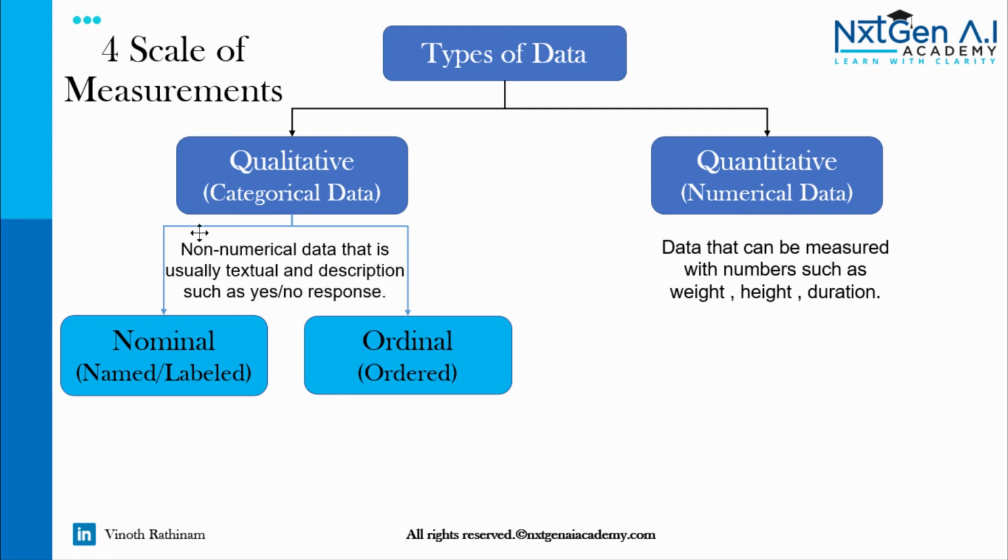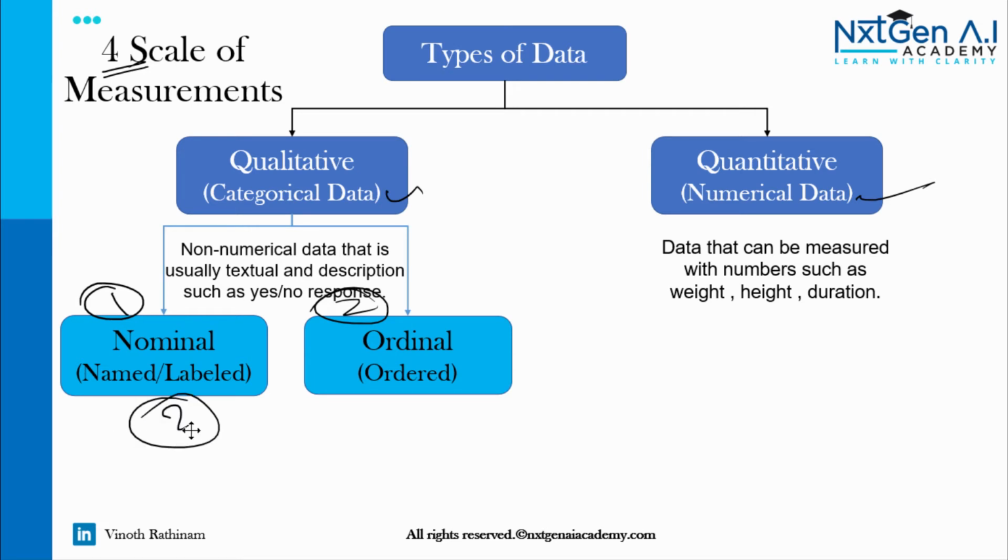Categorical data is divided into two scales of measurement. Totally we have four scales, two for categorical data, two for numerical data. So in categorical data, the first one is nominal and the second one is ordinal. What is nominal? Nominal is nothing but named or labeled data.